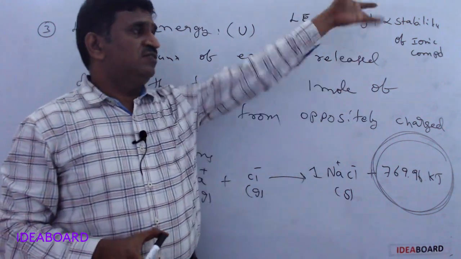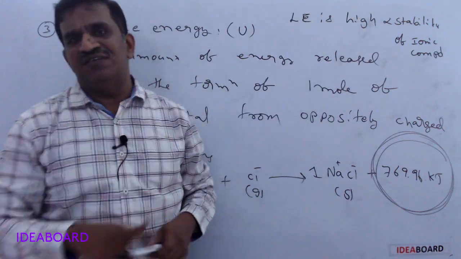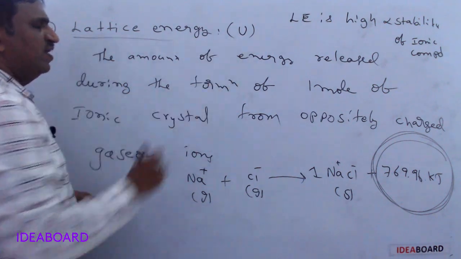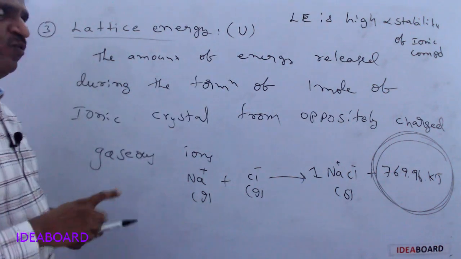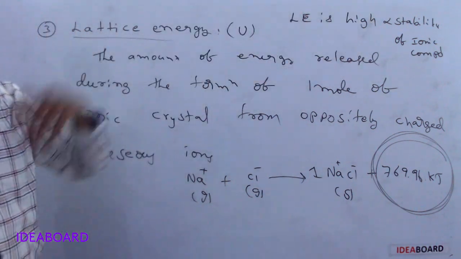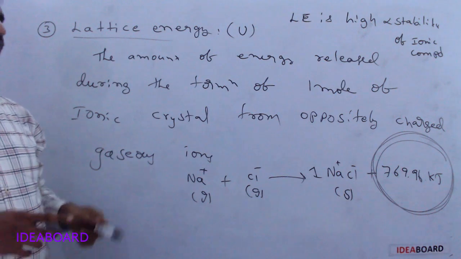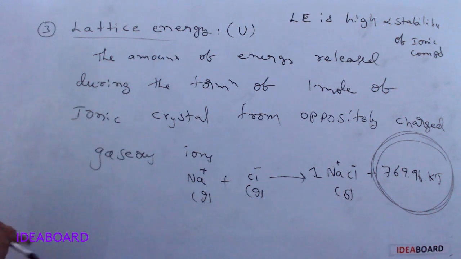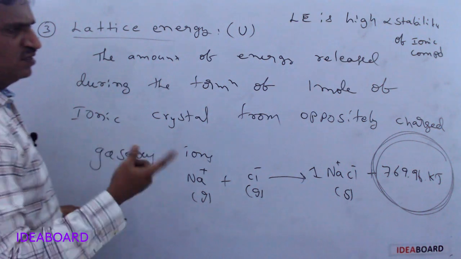So please remember this third point, lattice energy, also an influencing factor. An ionic compound with high lattice energy has high stability; if it releases less energy, it has less stability. This is the third factor. We'll study the remaining in the next class.